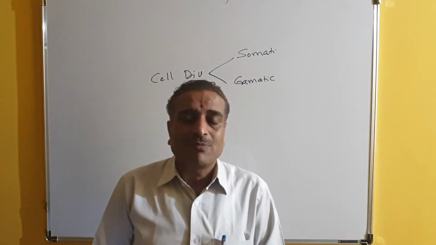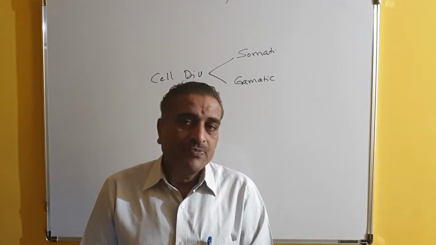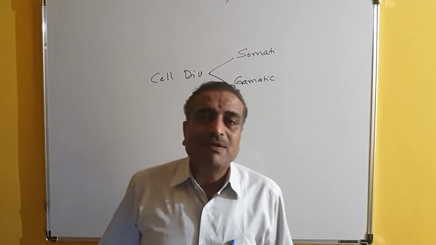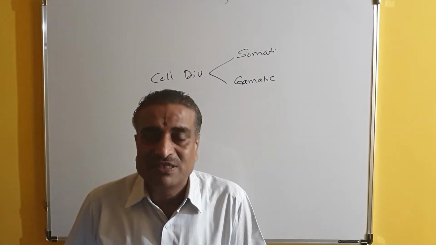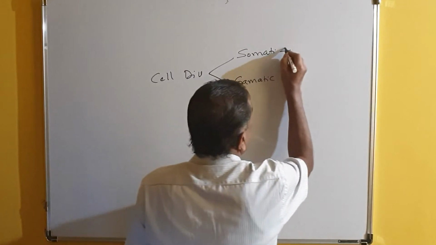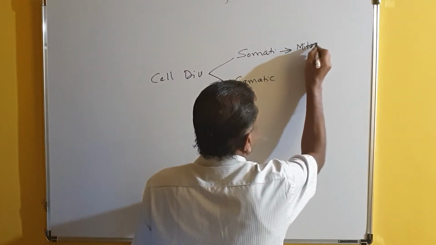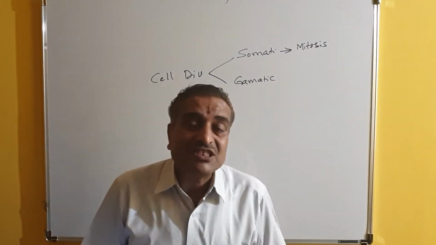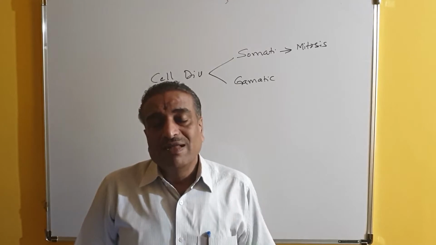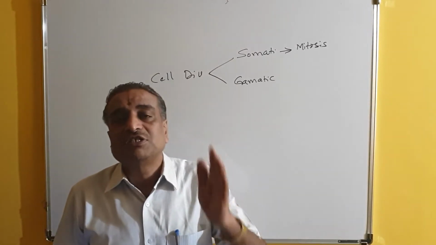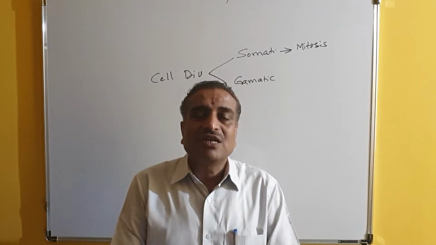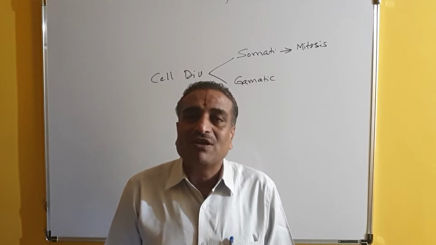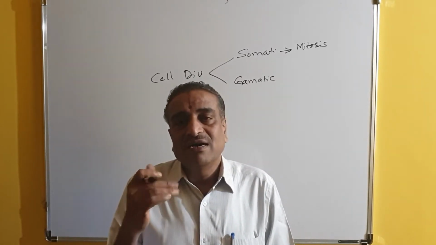So what is somatic? Somatic means other than reproductive. So other than reproductive cell division, for example, body cells. If the growth takes place by means of cell division, that is called somatic cell division, and that is usually termed as mitosis. Mitosis is nothing but the somatic cell division. It is also called equational cell division, because when the cell division takes place, the daughter cells which are produced are structurally and functionally equal. They are same.